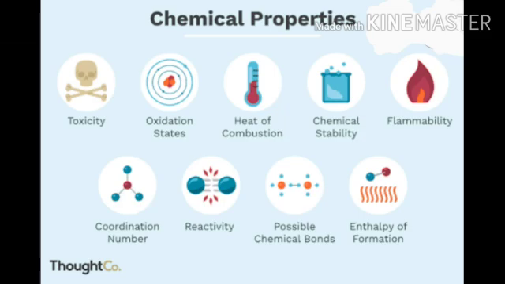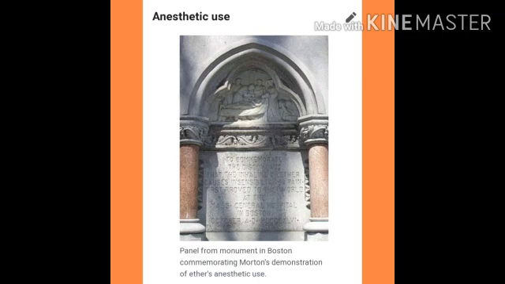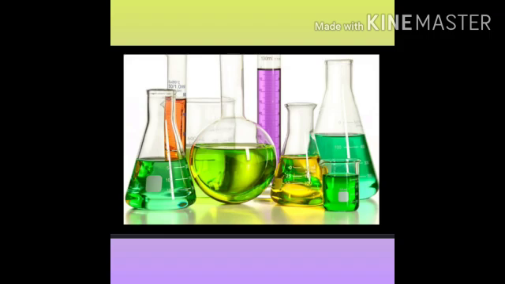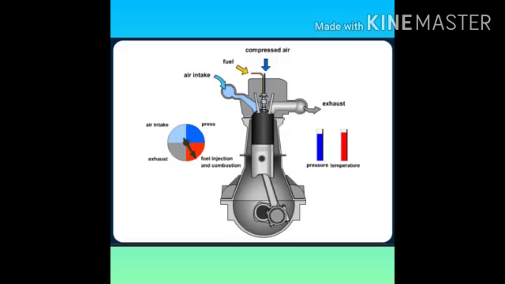Next, uses of ethers. Uses of diethyl ether. First use, diethyl ether is used as a surgical anesthetic agent in surgery. Second one, it is used as a good solvent for organic reactions and a good solvent for extraction. Diethyl ether is used as a volatile starting fluid for diesel engine and gasoline engine.